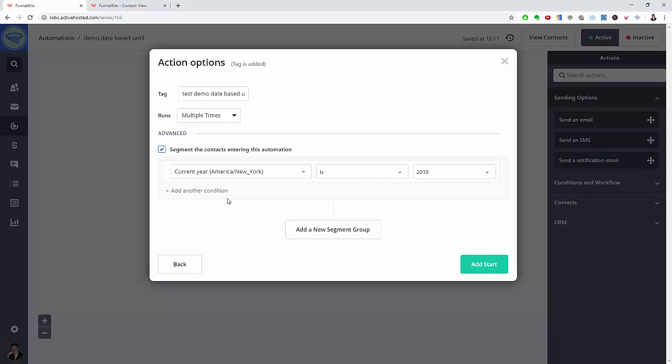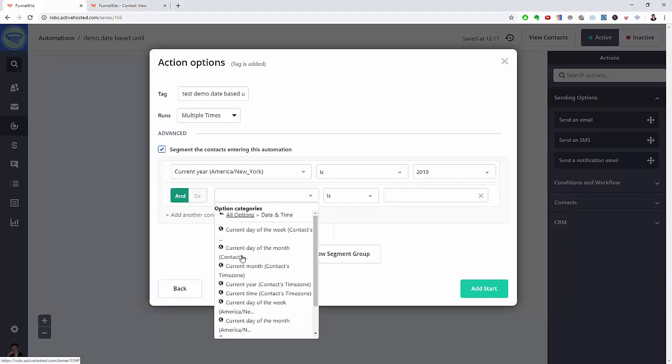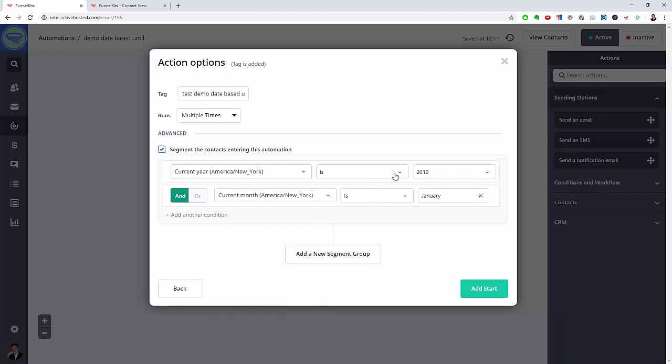Okay, so we're going to use current month. And for this, it's going to be on or before. It's going to be August, and this is going to be the month before the month where you're closing down.